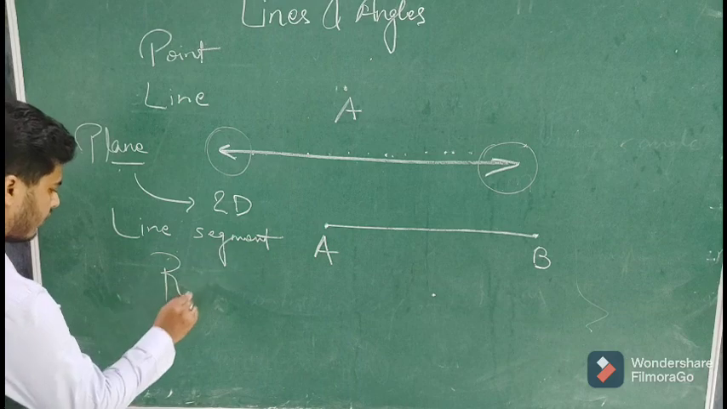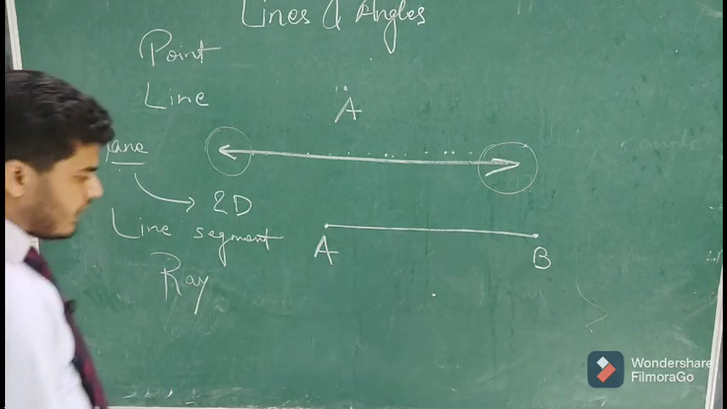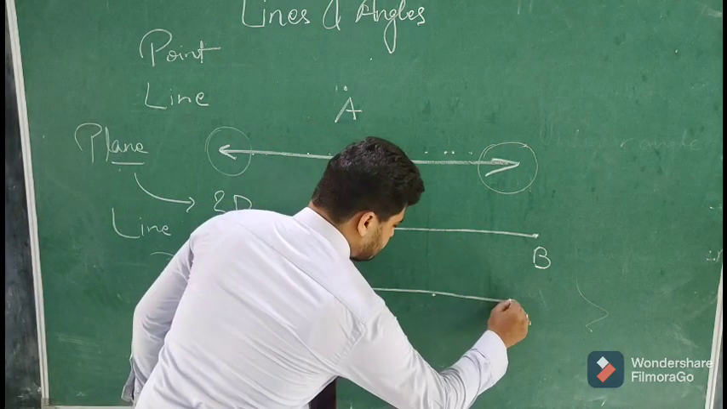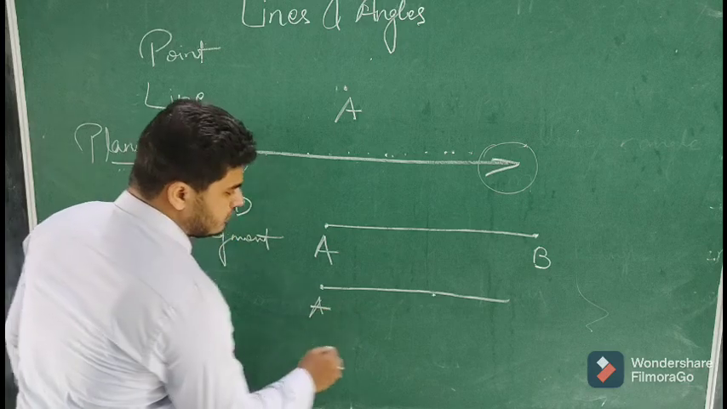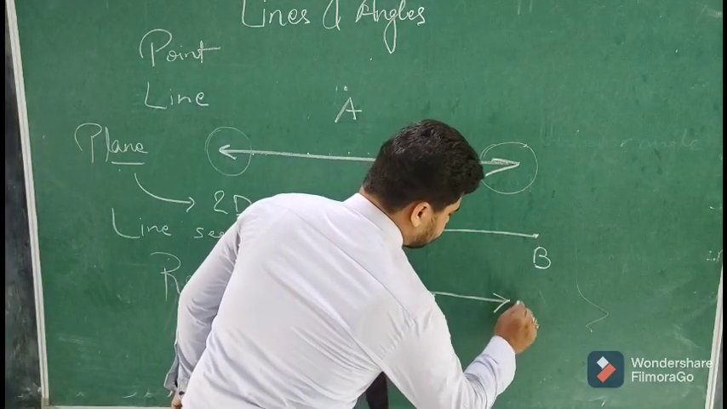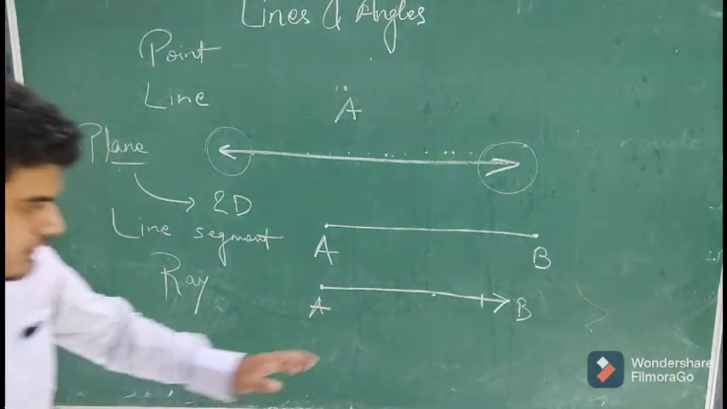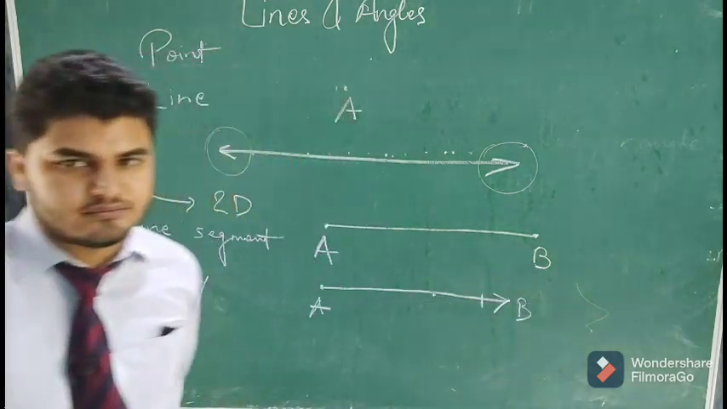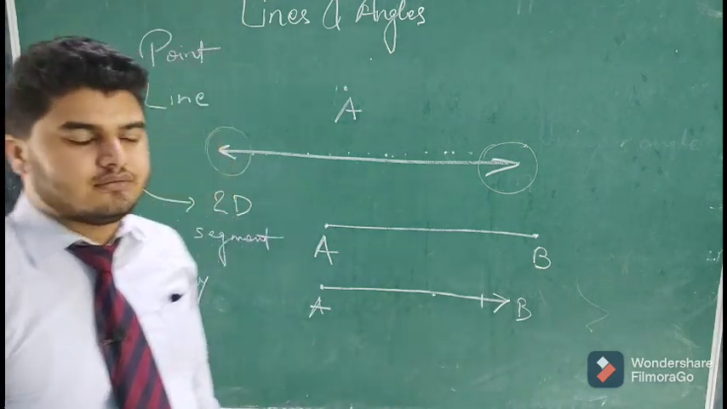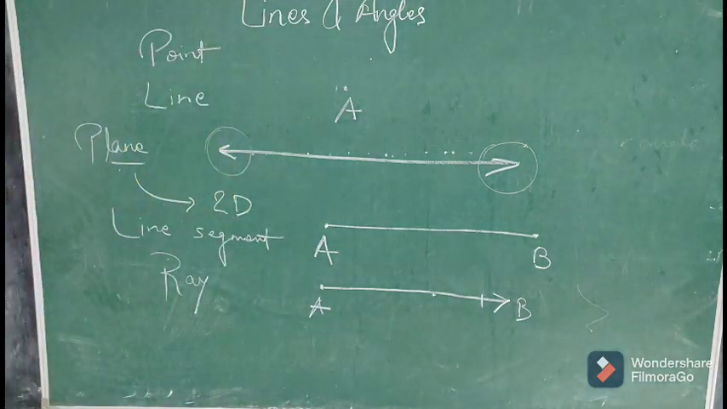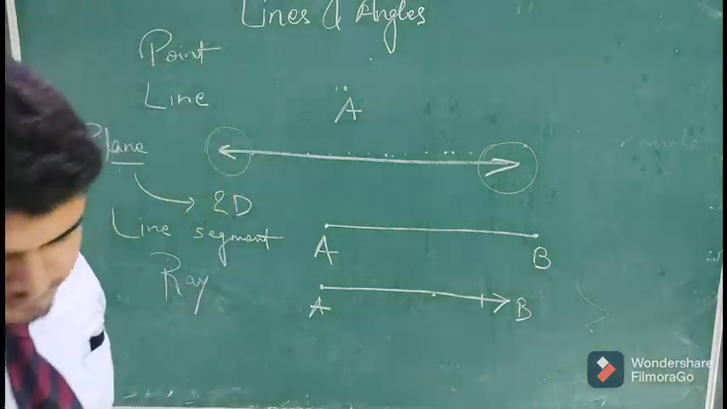Then what is a ray? A ray is a line having a fixed starting point but no end point. Although we mark a point B, this can be extended further. That kind of line is called a ray. AB is a ray.